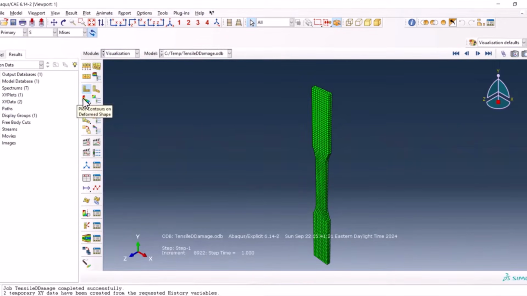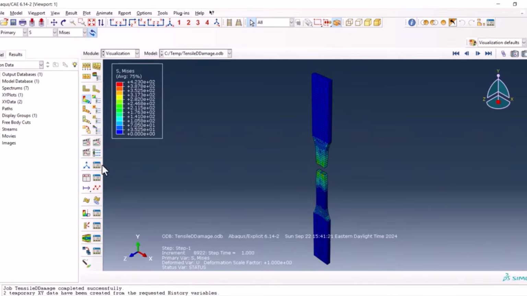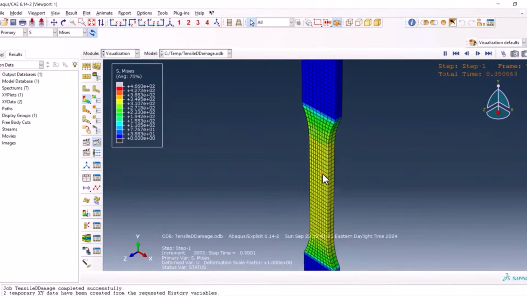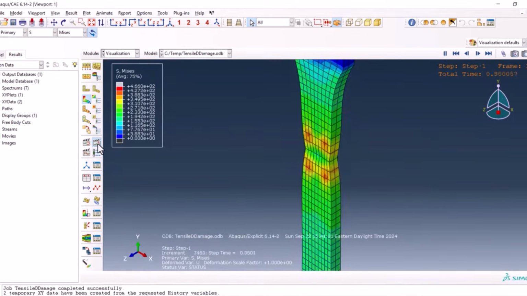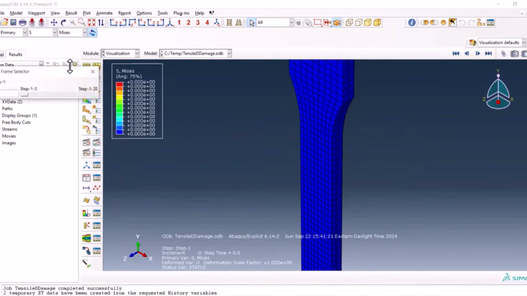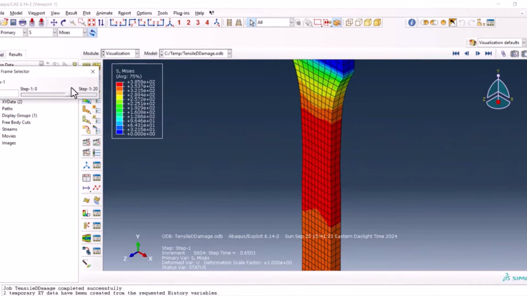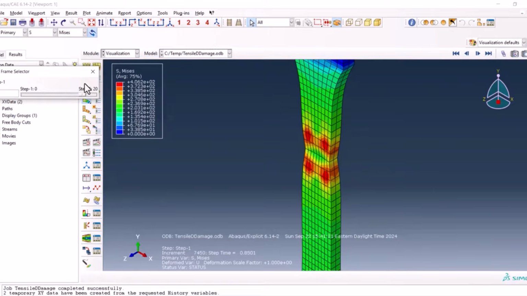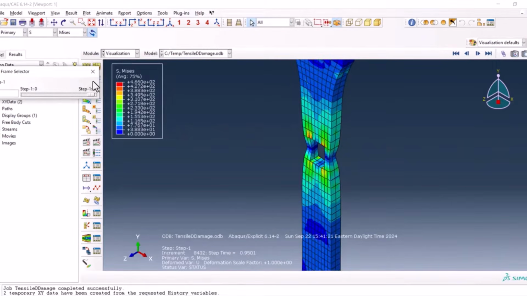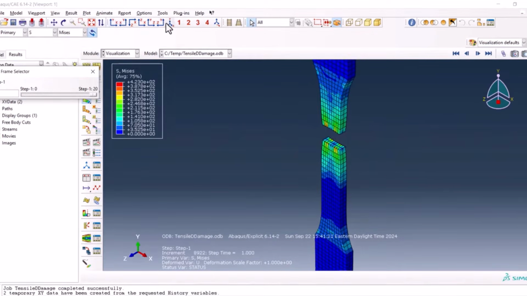Okay, from the plot contour we can contour the plot, see how the damage happens. Here we can make it slower, or we can go manually like this, and we see here like the fracture happens.